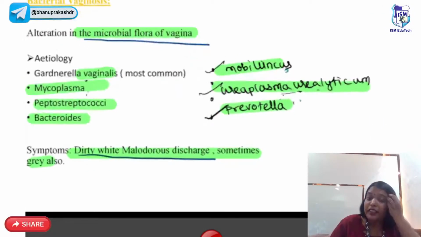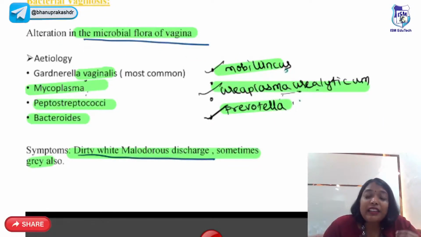Next we have bacterial vaginosis. So bacterial vaginosis is alteration of the microflora of the vagina. So what is going to happen here is the good bacteria, that is lactobacillus, is going to decrease.